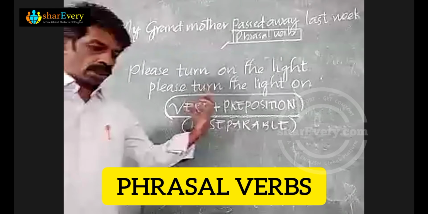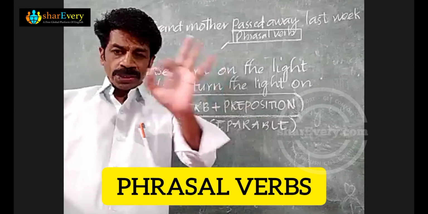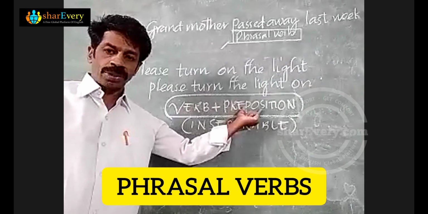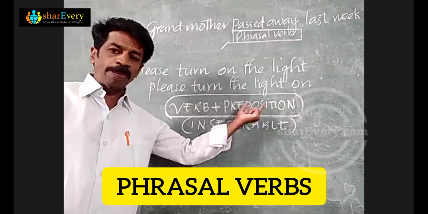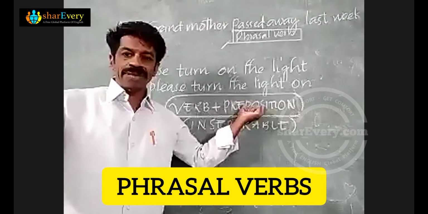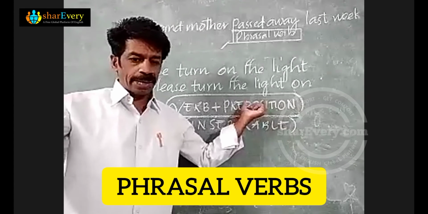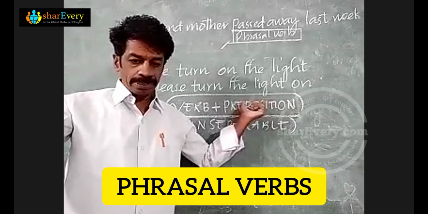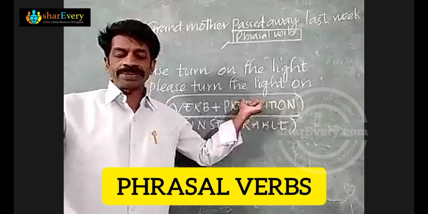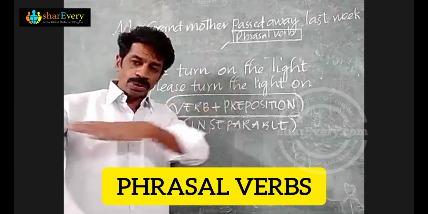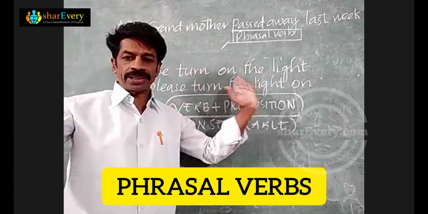That makes the difference between phrasal verbs and prepositional verbs. Prepositional verbs are nothing but verb plus preposition. If you remove the preposition, it does not give the right meaning that you want. For example, she looks after her child. If you remove the after, she looks her child.